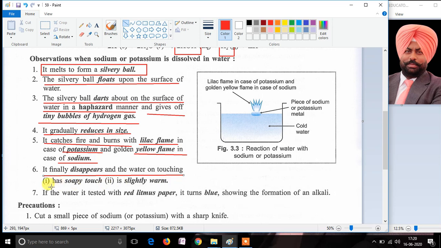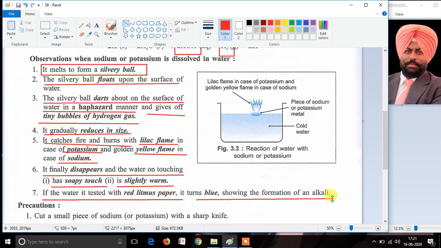If we finally touch the water in which the sodium and potassium was dropped, that water gives a soapy texture, it is soapy to touch, and that water becomes slightly warm also. If we test this water with the help of red litmus paper, we will see that the red litmus paper turns blue.